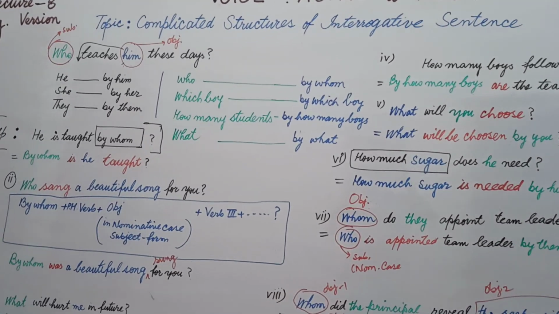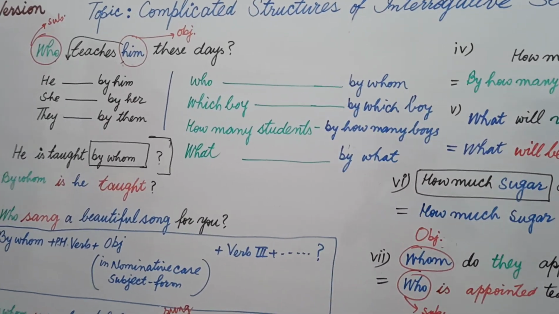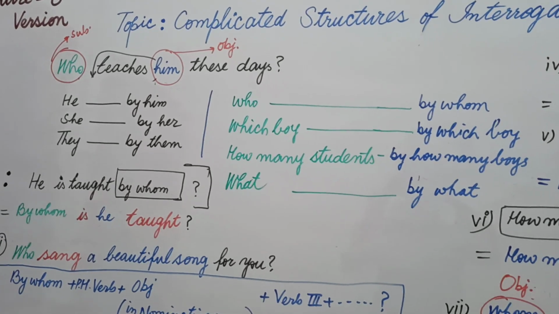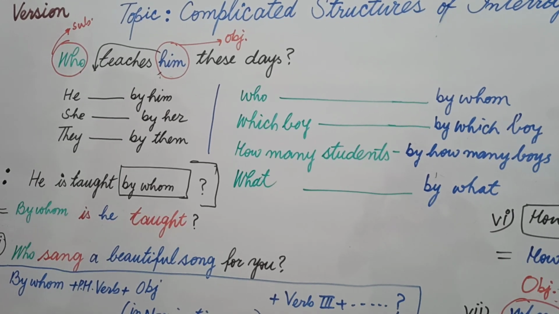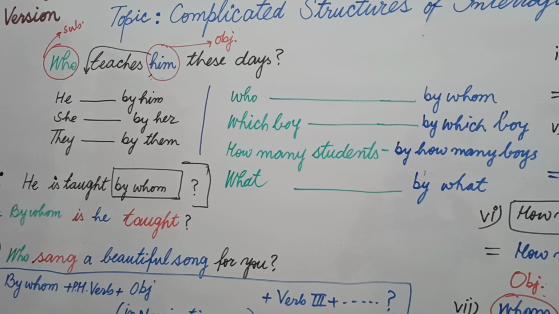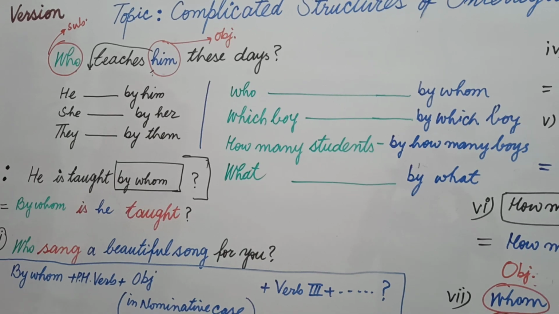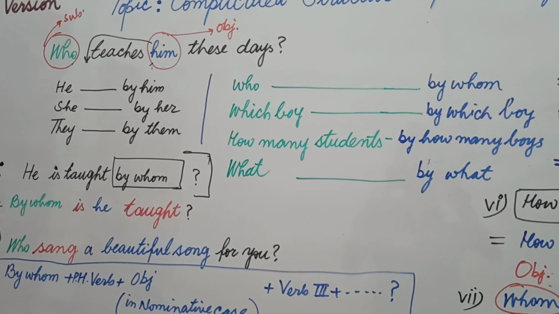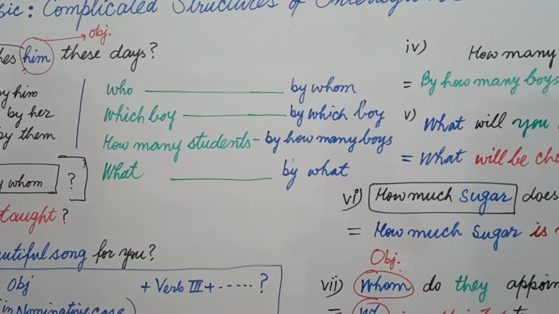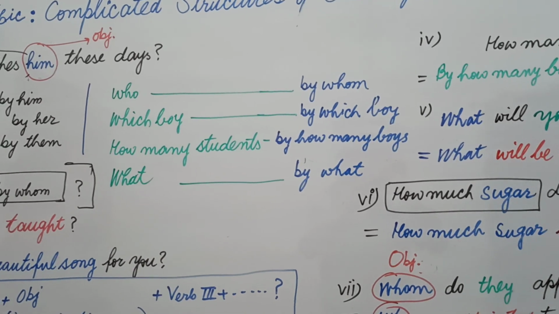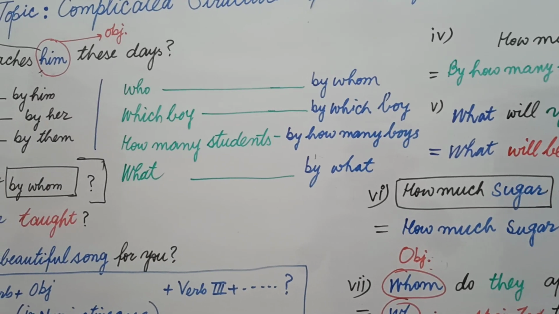Now let's begin with how we use interrogative pronouns in place of subject and object. Students, you have already gone through that whenever we have he in place of subject, we change it into object by using by, meaning by is followed by its objective case. If you have she, you change it into by her in passive voice. If you have they in active voice, you change it into by them in passive voice. In the same way, if you have a subject who, whenever you try to find out any subject, you ask who.